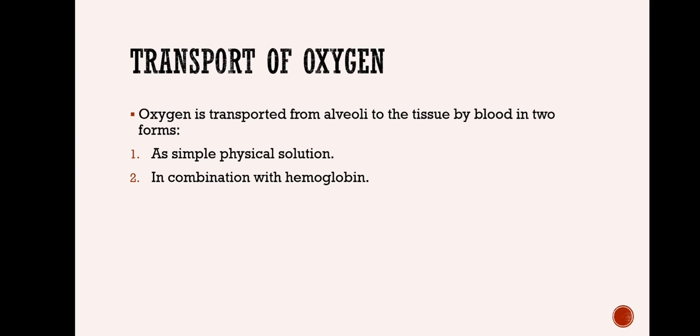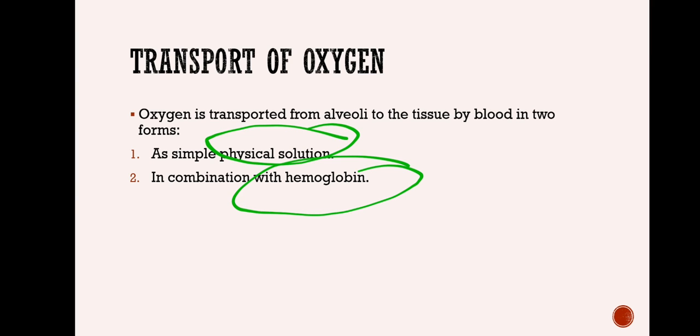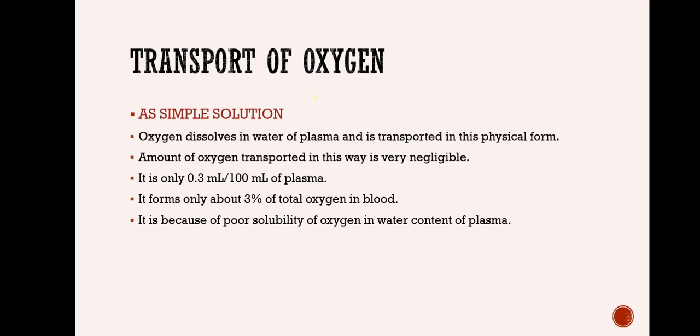One is as a physical solution, and the second is in combination with the hemoglobin.